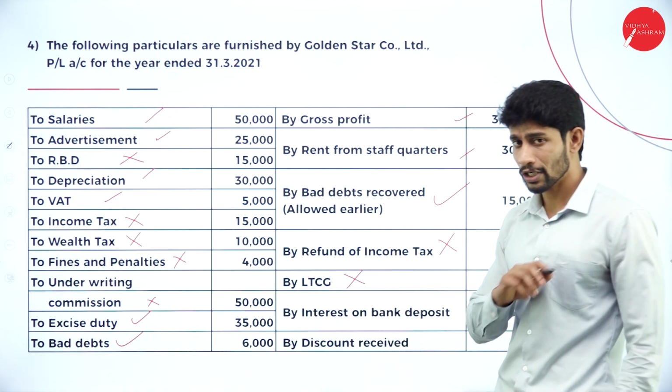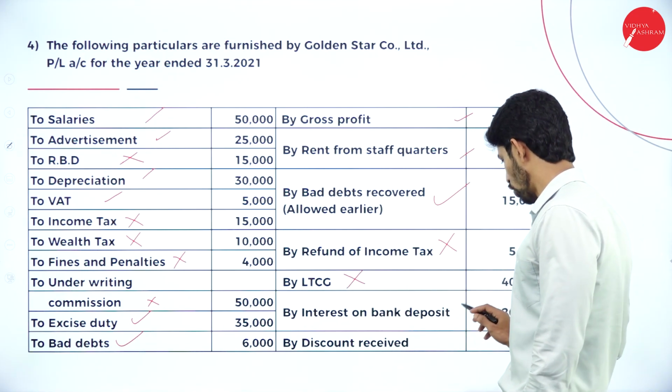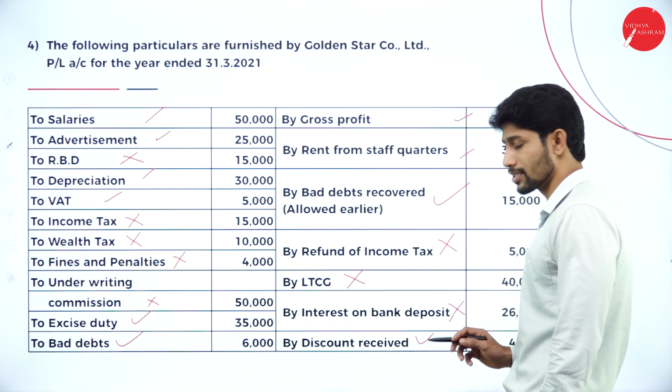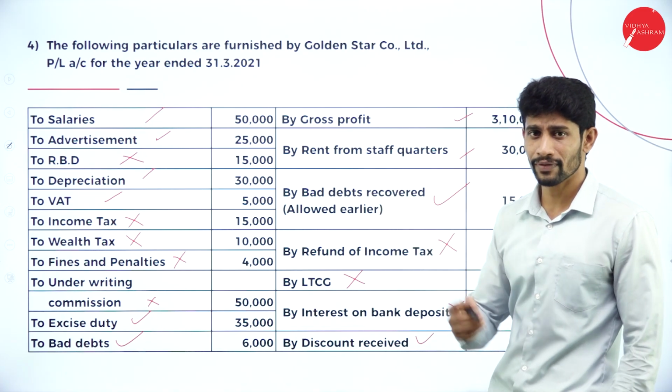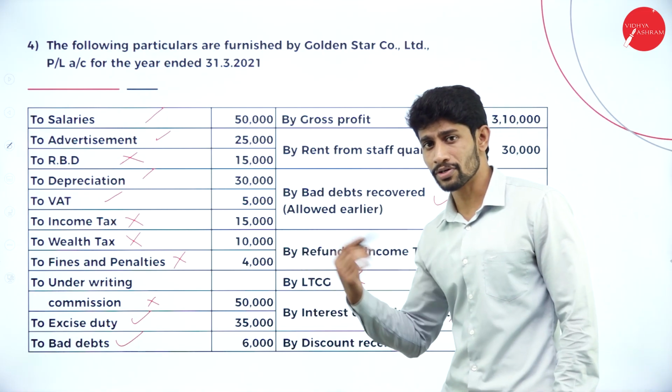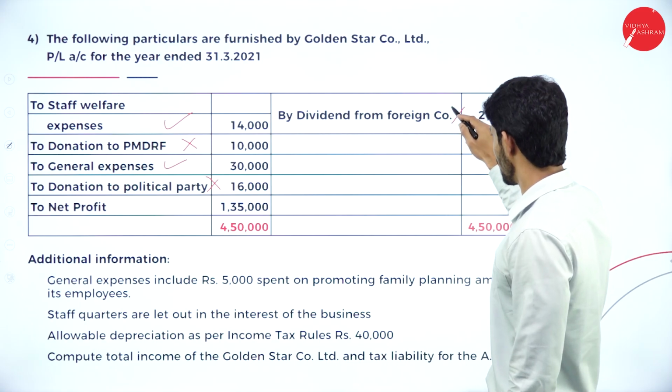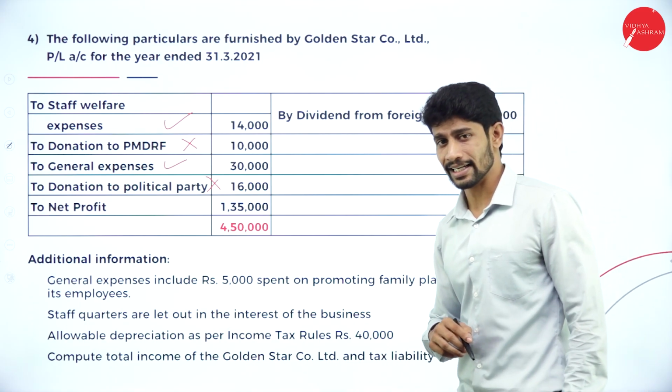Long-term capital gain, not a business income. Interest on bank deposit, not a business income. Discount received, yes, business income. Discount given is a business expenditure. Discount received is a business income. Next, dividend from foreign company, not a business income.